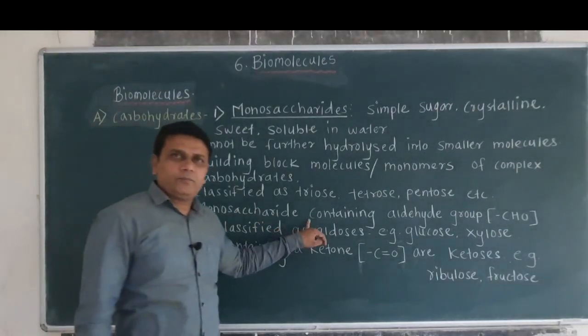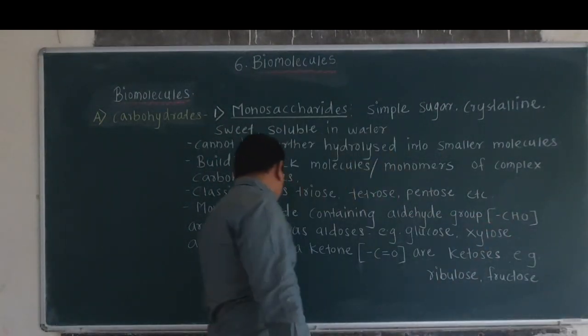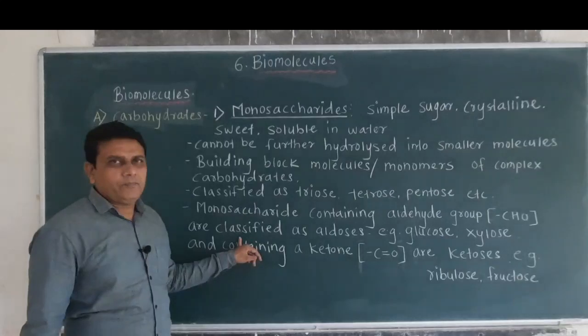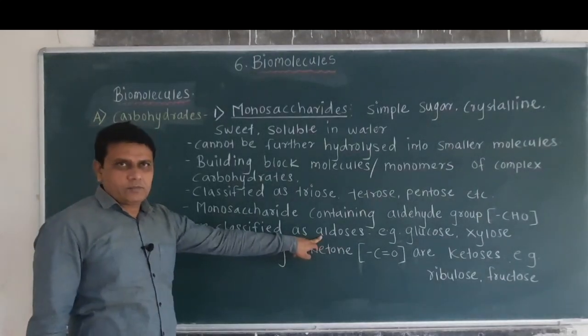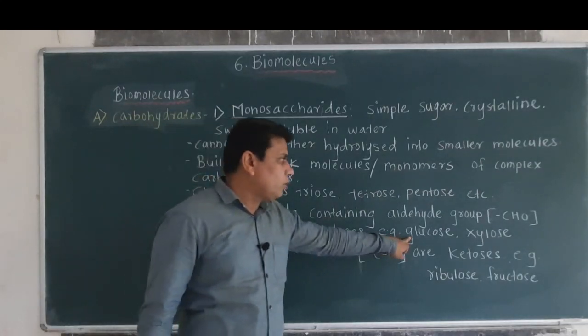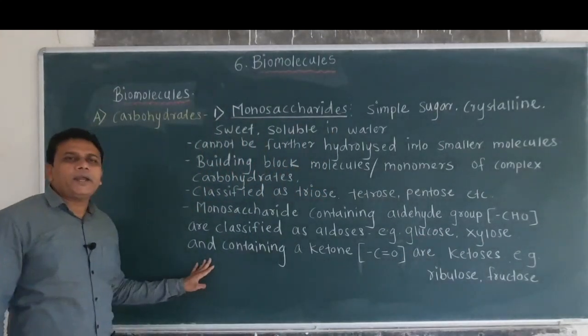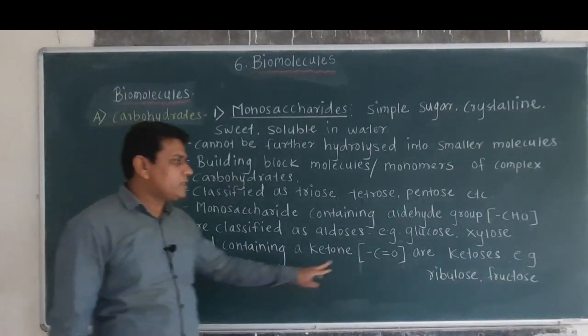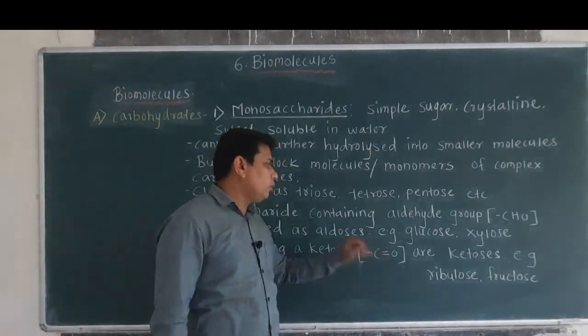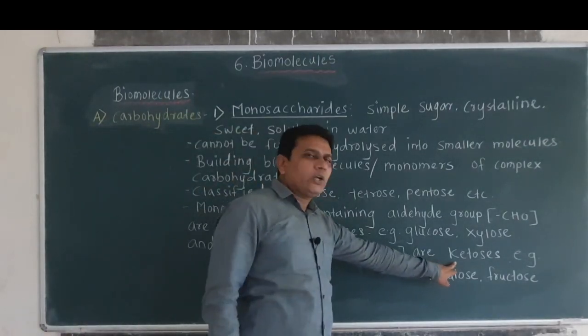Monosaccharide containing aldehyde group, that is CHO, are classified as aldoses. An example of it is glucose and xylose. If monosaccharide contain ketone group, that is C double bond O, are called as or classified as ketoses.